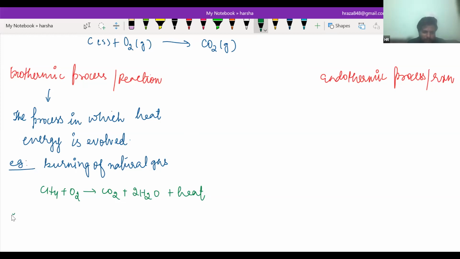Another example which is very important and frequently asked in board examination is the respiration process. Respiration, you have studied in biology.